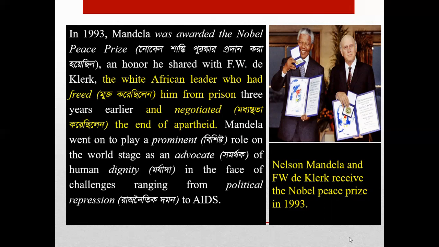Now, if I ask you this question, who was F.W. de Klerk? The answer may be, F.W. de Klerk was the white African leader who had freed Nelson Mandela from the prison and negotiated the end of apartheid.